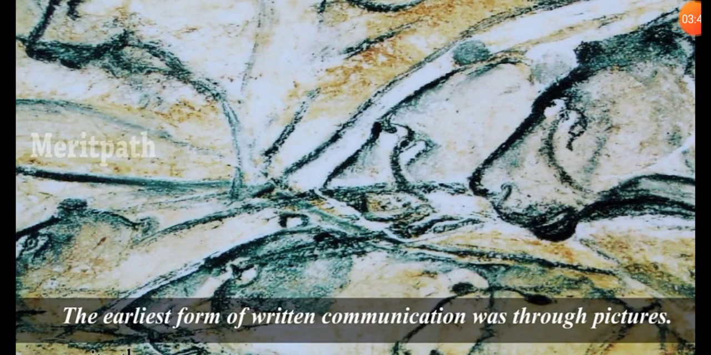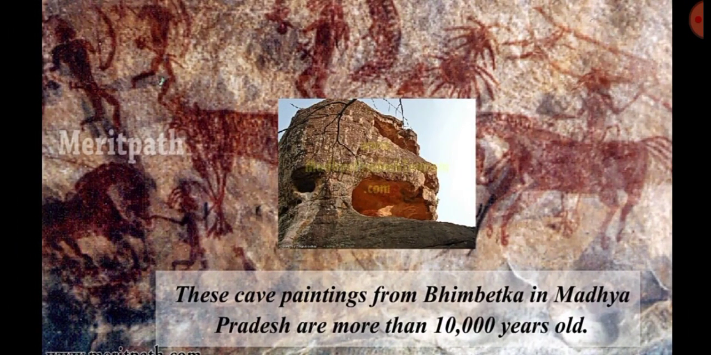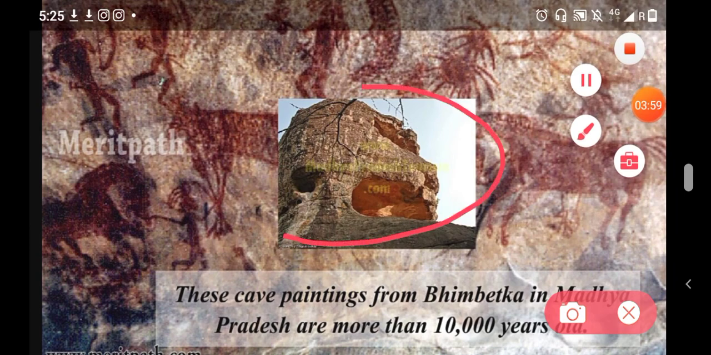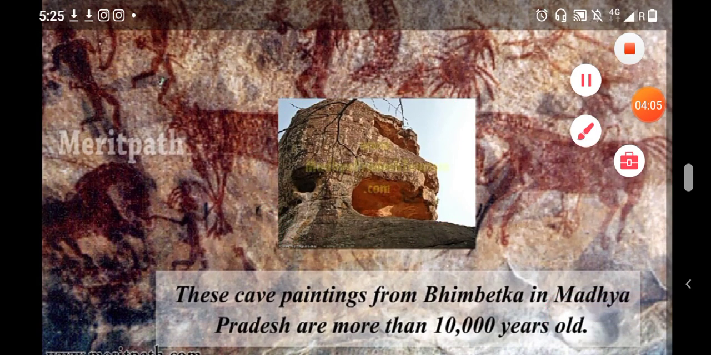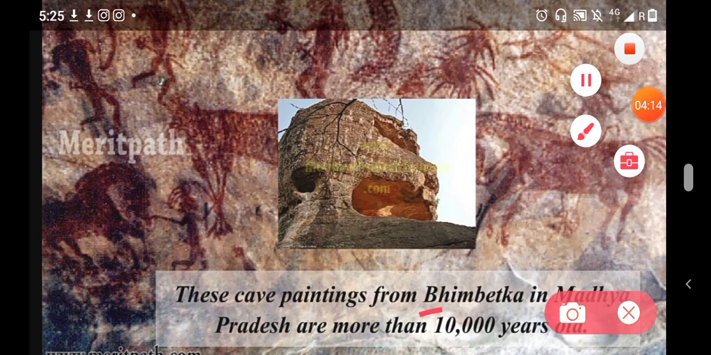The earliest form of written communication was through pictures that archaeologists found in caves. Bhimbetka is an archaeological place where early humans used to live, and these cave paintings are from Bhimbetka in Madhya Pradesh. This is a very important point. Write this down in your notebook.